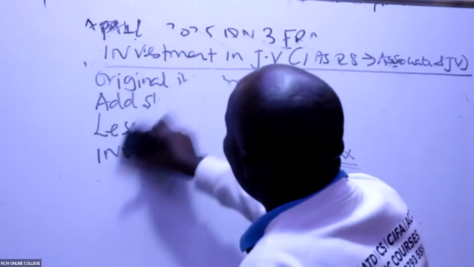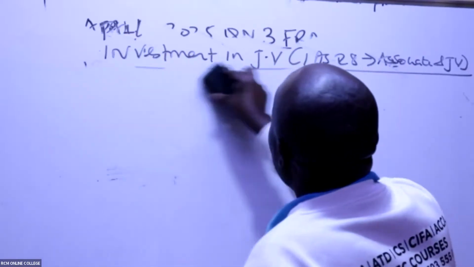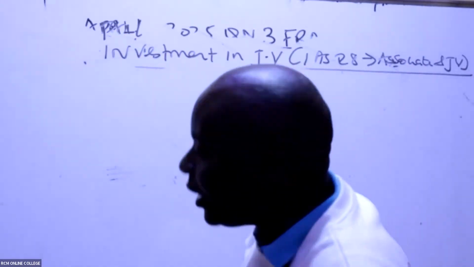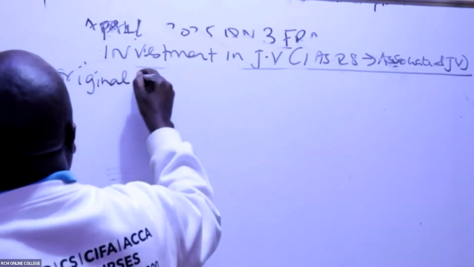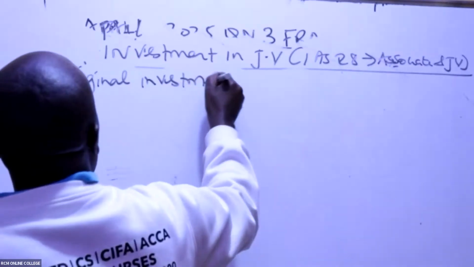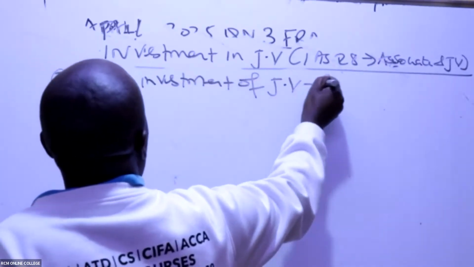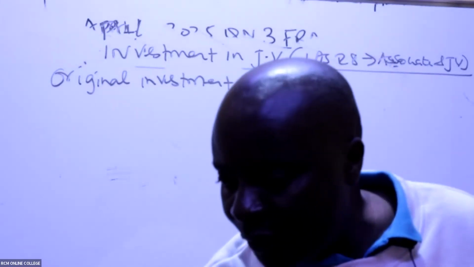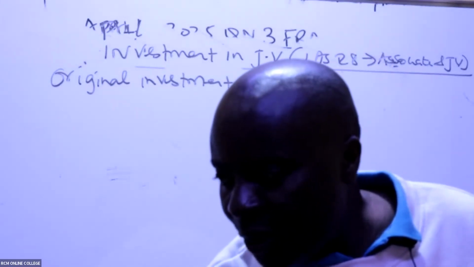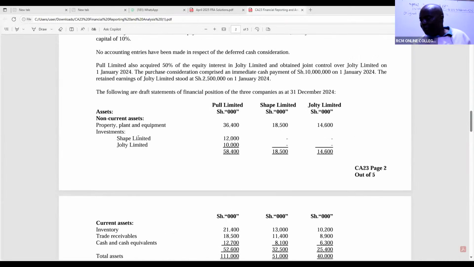So then pretty fast, go ahead and give us the original investment of the JV. Original investment of the joint venture. Are you able to see it anywhere? We're told here, the joint venture is called GELB.